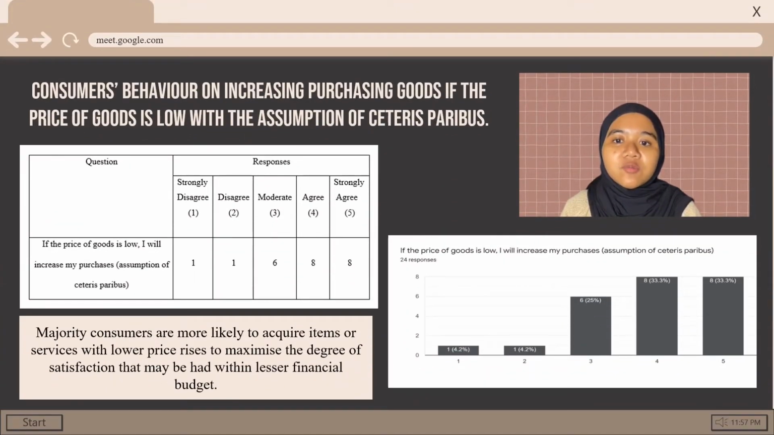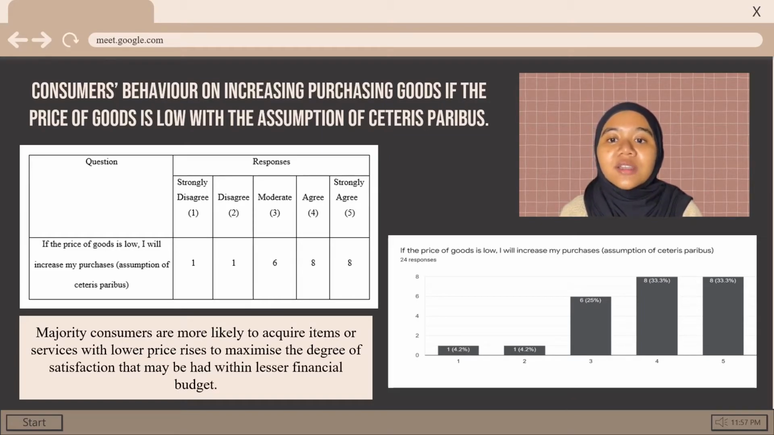Table and diagram show consumers' behavior on increasing purchasing goods if the price of goods is low. So, we can see that most of the respondents choose the options agree and strongly agree with the question. So, we can say that consumers are more likely to acquire items or services with lower prices to maximize the degree of satisfaction that may be had within a lesser financial budget.